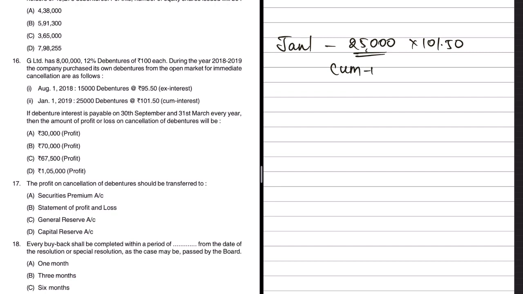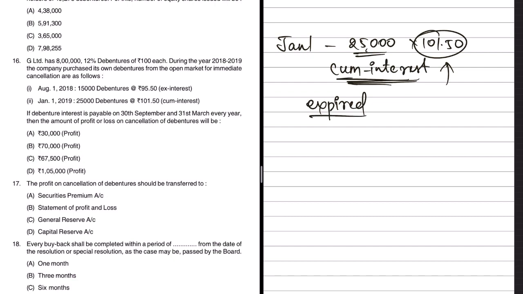interest. So now here we have to be careful, because if it is ex interest, we need not worry about the interest part, because anyway we'll pay it separately, so that will not come into picture at all. Whereas if it is cum interest, this 101.50 also includes the interest due for the expired period. What is the expired period here? Expired period here refers to the difference between the date of redemption and interest last paid.